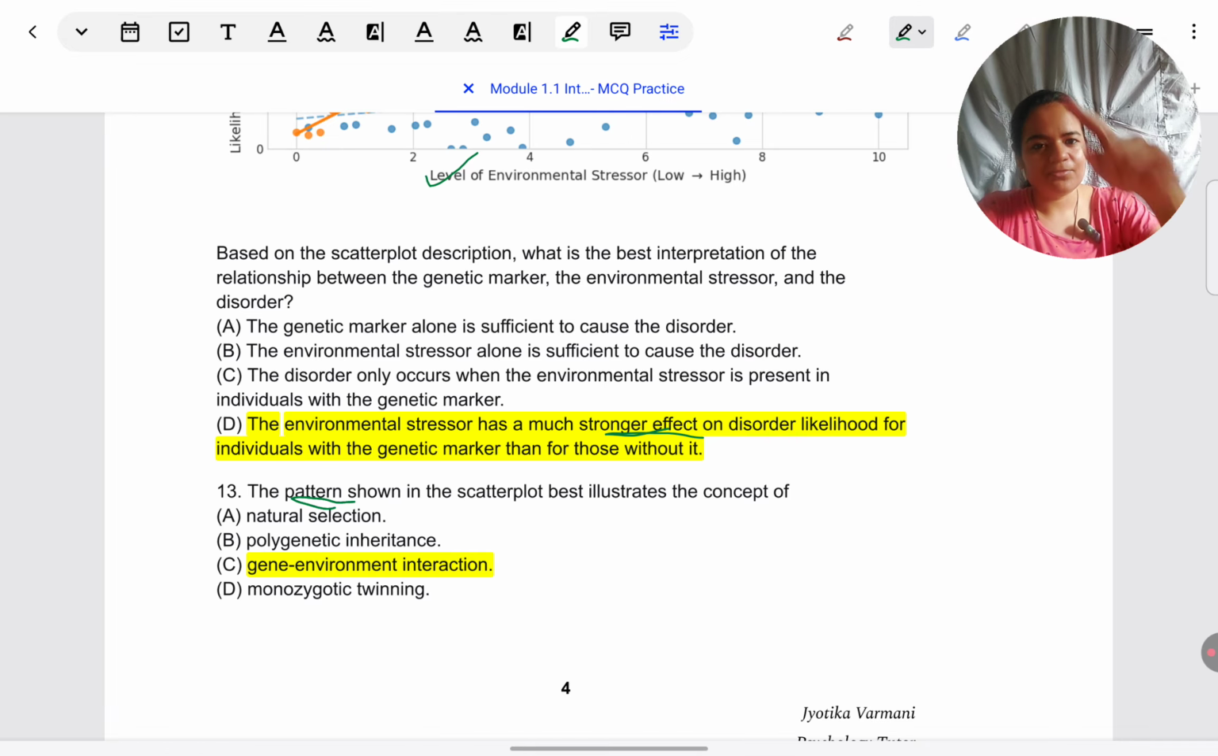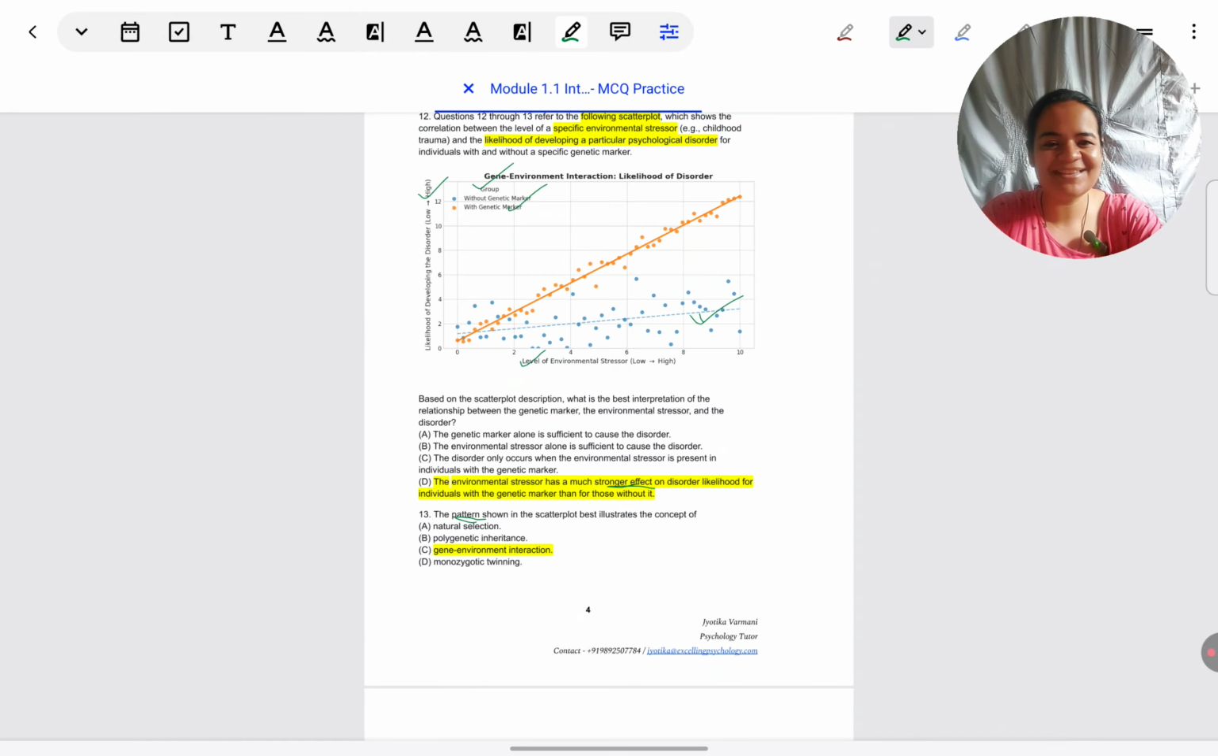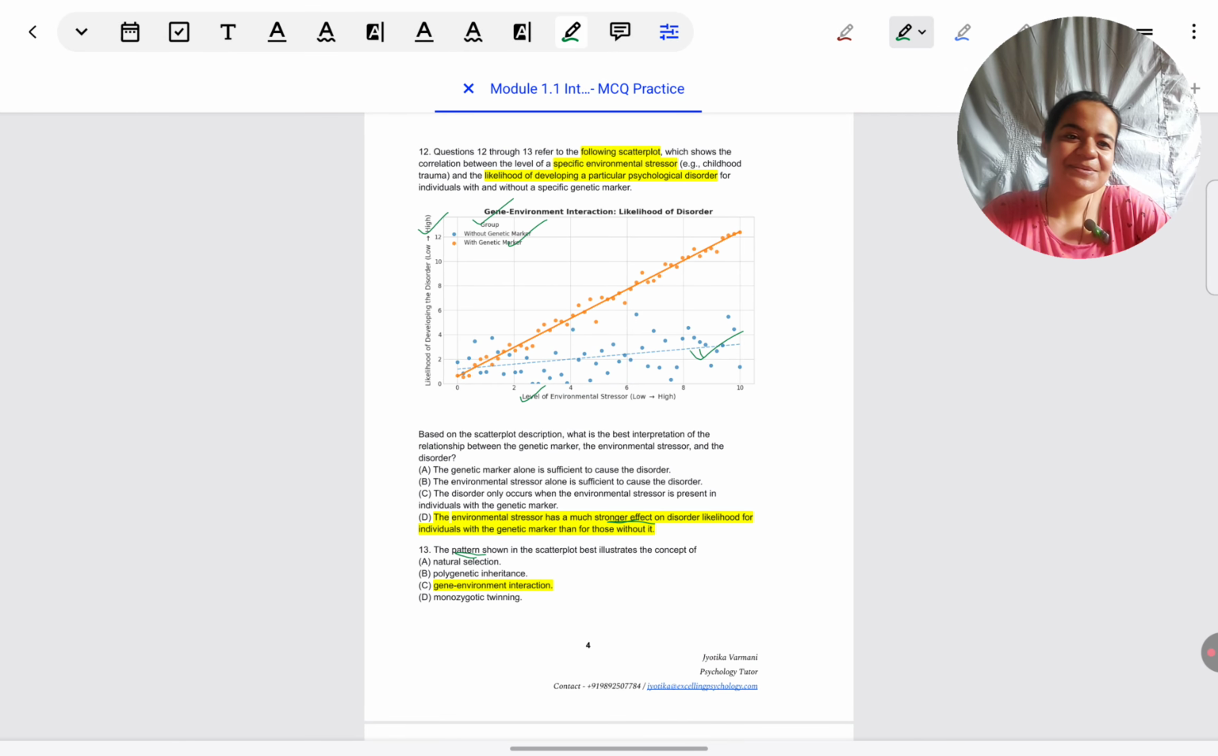Rather, very clearly, they've shown a difference between those who have the genetic marker plus stress and those who have no genetic marker plus stress. So clearly, they've shown a gene-environment interaction. I don't know what more to explain in this. Okay, so these are the answers for this page if you need to take a screenshot.